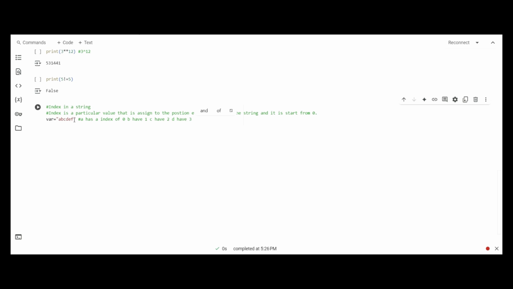So in an easier way, we can say that index values are the position numbers that are assigned to each element in a given string.